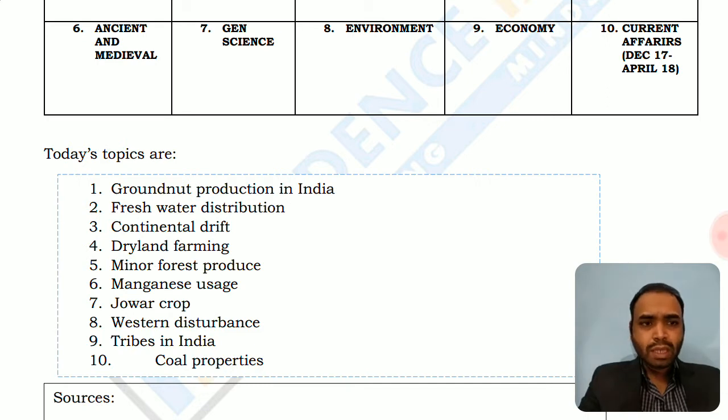We have already taken up the MCQs regarding western disturbance and the tropical and temperate cyclonic movements. So this is in continuation with the same concept of western disturbance. This is a different MCQ from what we have discussed already. And the tribes in India, different tribes, and we have taken up a question regarding tribal rights in our polity subsection also. If you remember, the particularly vulnerable tribal groups, a subsection of scheduled tribes.